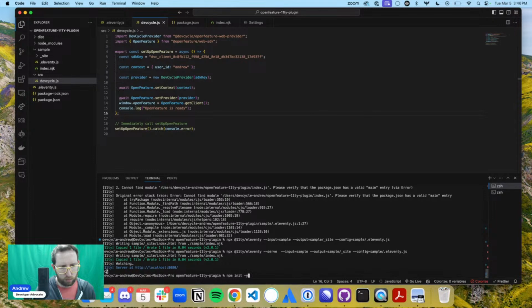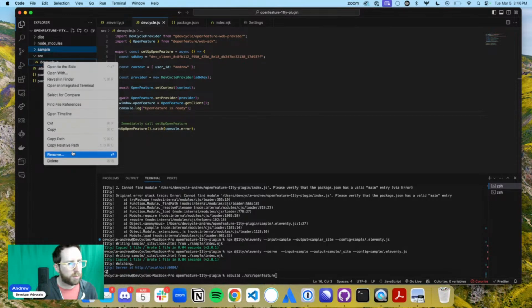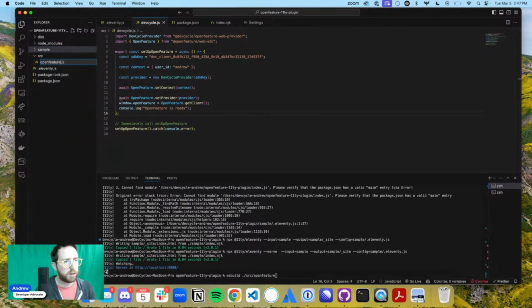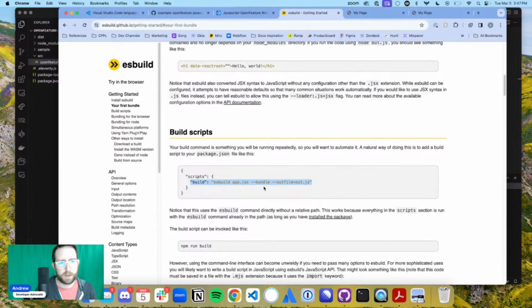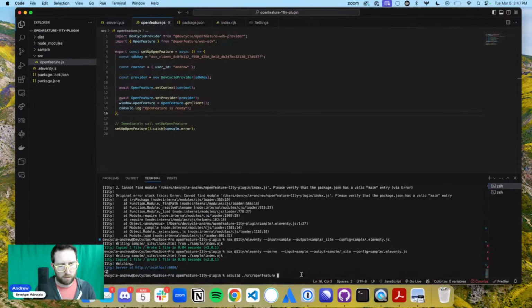So we're going to go through here. ES build /src/ open feature. What did I call it? Oh yeah, I want to rename this open feature. Open feature JS. Okay. Source, and then what was our output? Bundle. Just copy this. Oh, why do I need to copy that? --bundle.